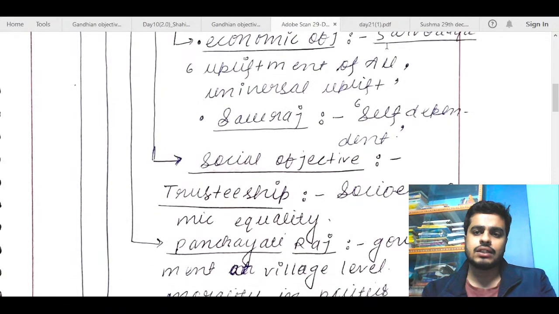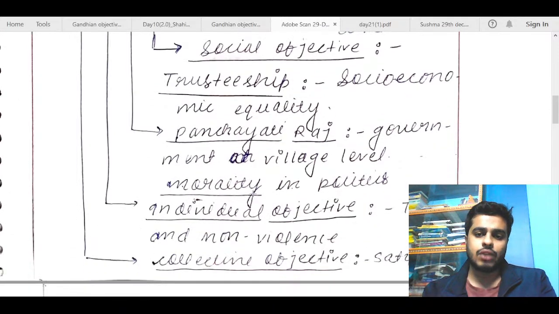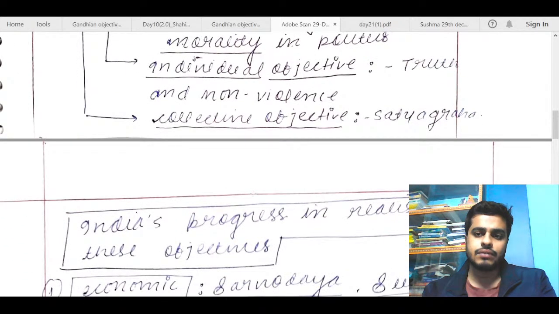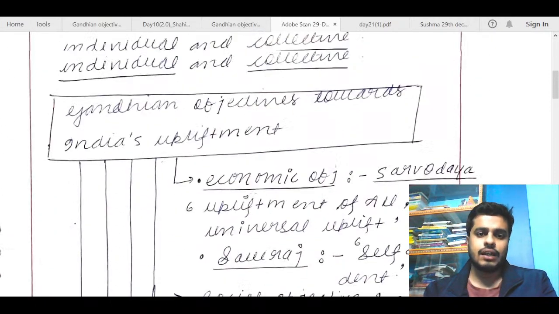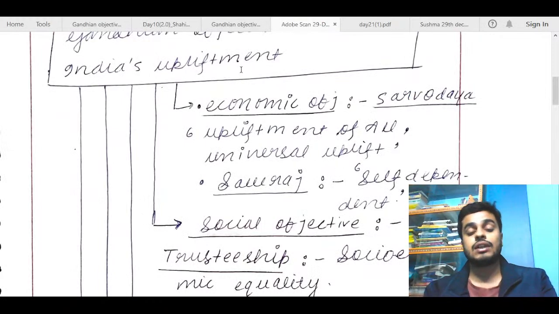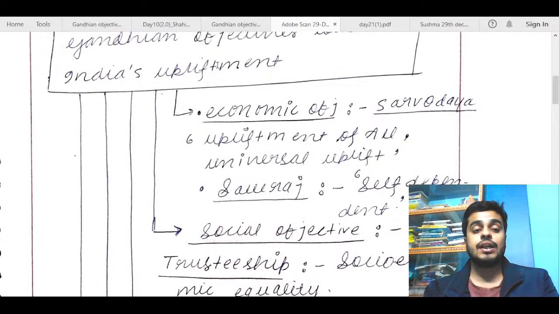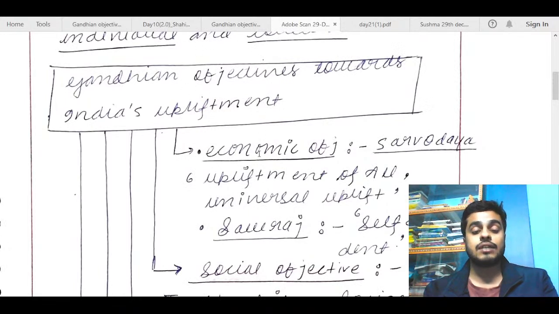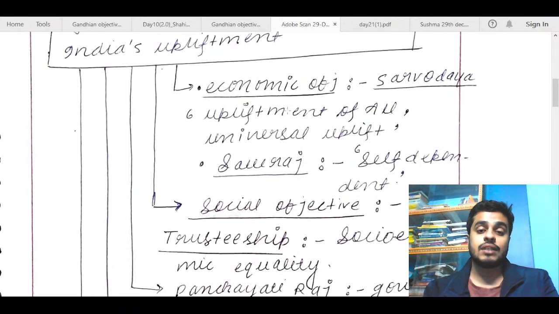Economic objective is fine. Sarvodaya, upliftment of all, universal uplift. Swaraj, self-developed, dependent. Social objective, trusteeship. Panchayati Raj, fine. Morality of politics, okay. Collective objective, satyagraha, truth and non-violence. India's progress in realizing. So again, this is one of the key parts of the question. One section of the question is completely dedicated towards talking about Gandhian objectives. So I think you need to address it in a bit of detail.